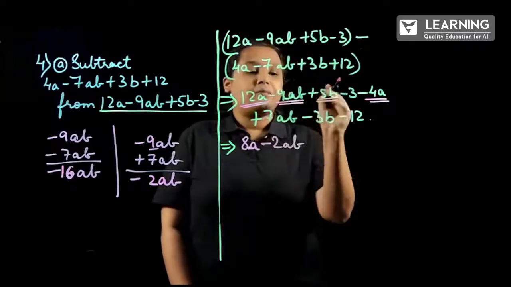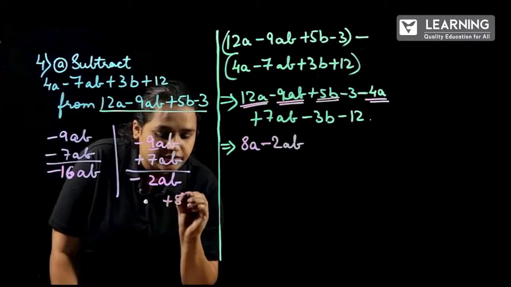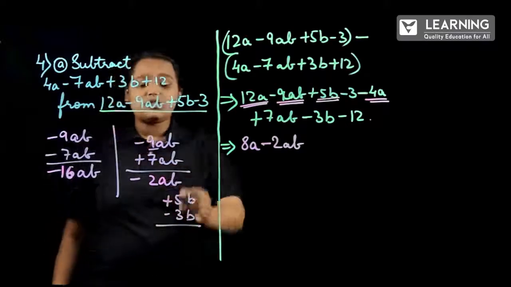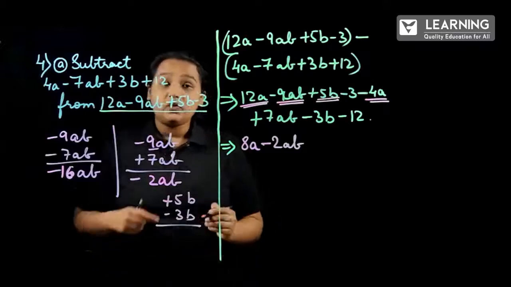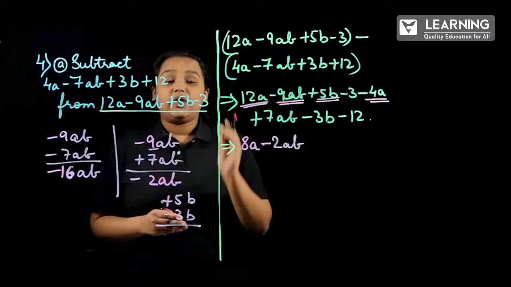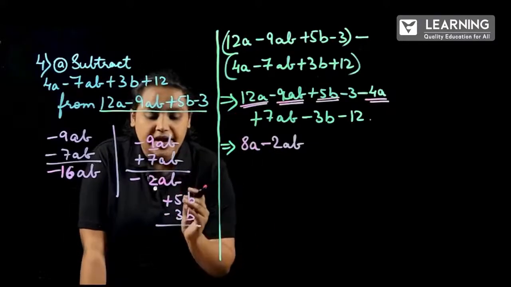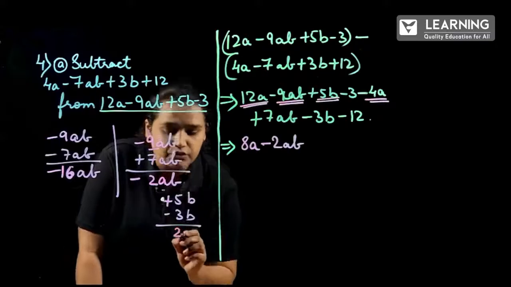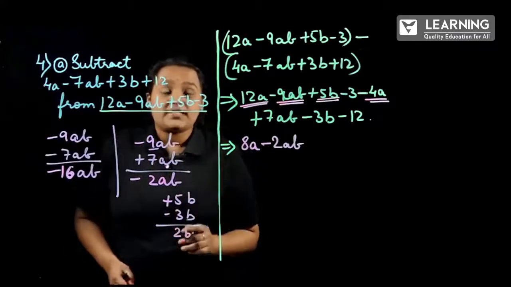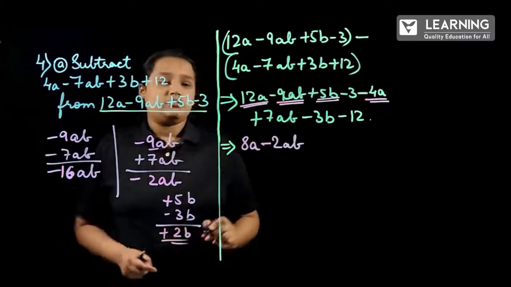And the next term is what? Plus 5b minus 3b. Here also the signs are different. So, what will we be doing? We will be subtracting and we will be considering the sign of the greater number. So, first step is to subtract. 5 minus 3 is how much? 2b as it is, and which number is greater? 5 is greater than 3.